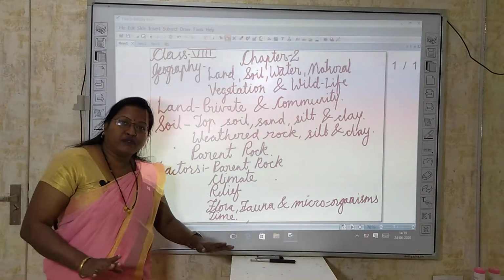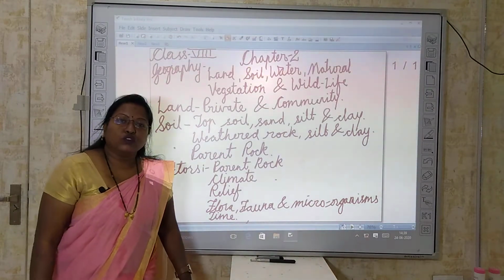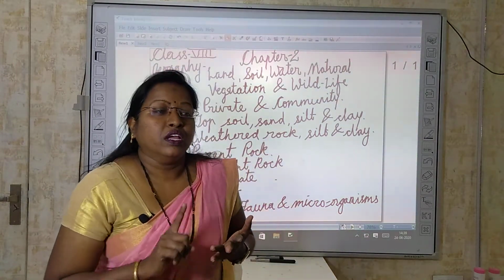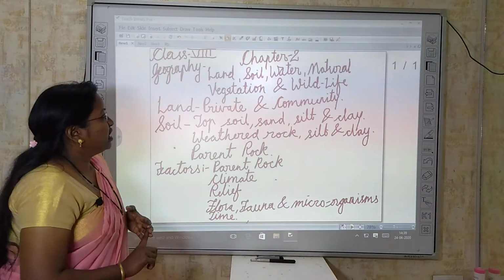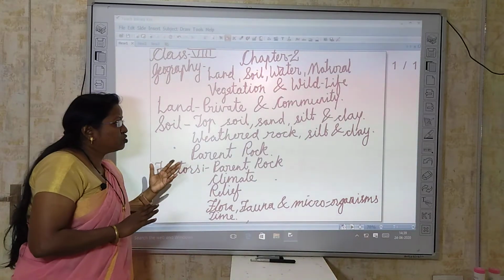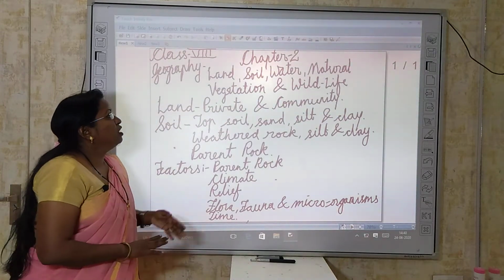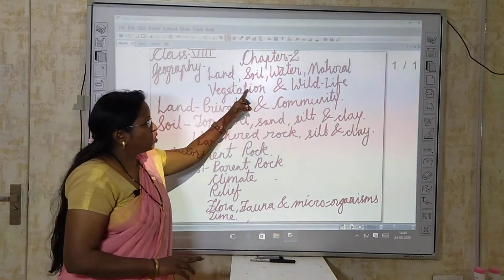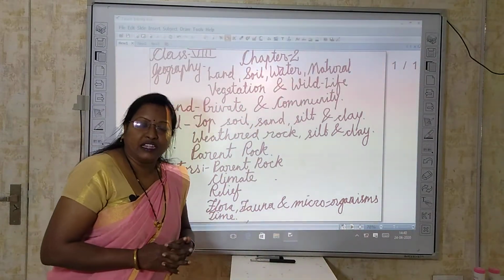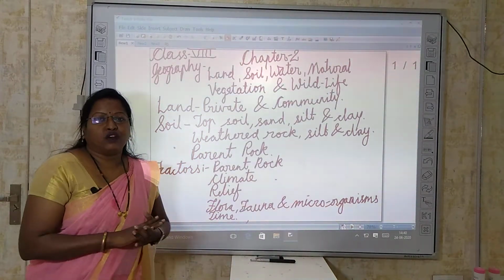In the first chapter we have already discussed the different types of resources available on earth. Those are natural resources, man-made resources and human resources. Now in this second chapter I am going to explain the different types of resources that are part of natural resources. Those are: first, land; second, soil; third, water; next, natural vegetation; and fourth, wildlife. All these resources are very necessary for the continuation of the life cycle on earth.